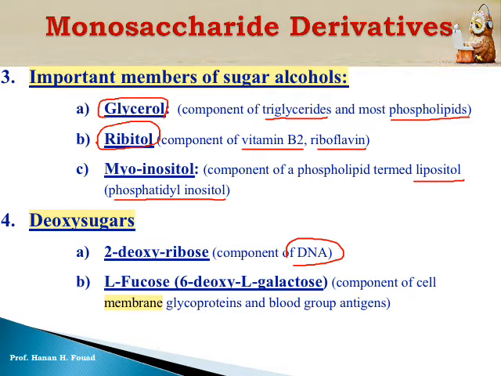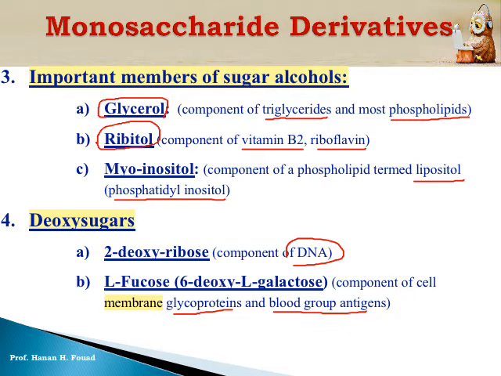L-fucose, 6-deoxy-L-galactose. This is an isomer of galactose. If we remove oxygen from the 6 carbon, you will get fucose. Fucose enters in the structure of blood group antigens, and in the structure of glycoproteins. Of course, all these derivatives, you have to know the name, to memorize the name, and to know which classification